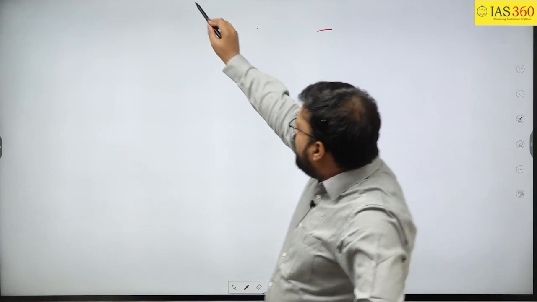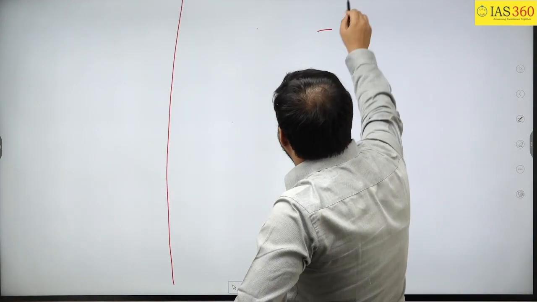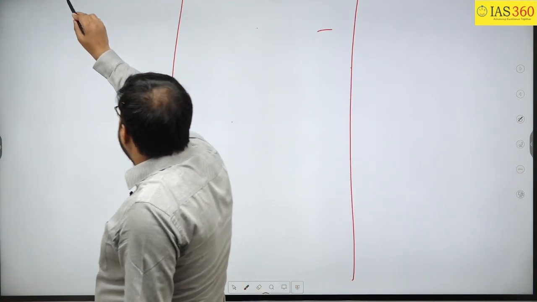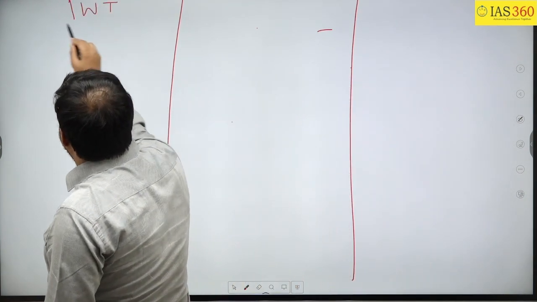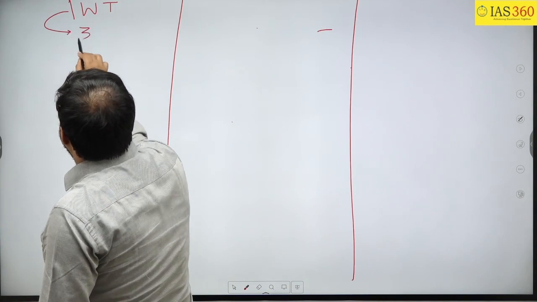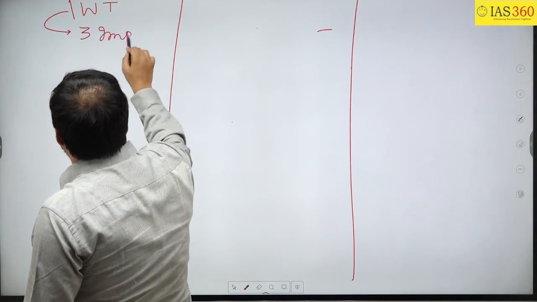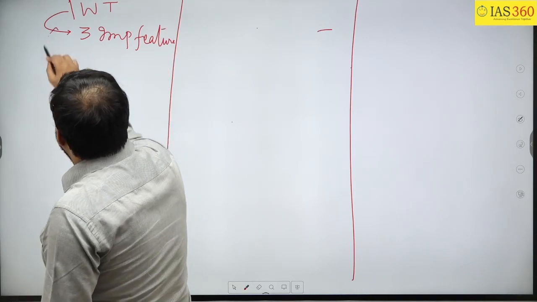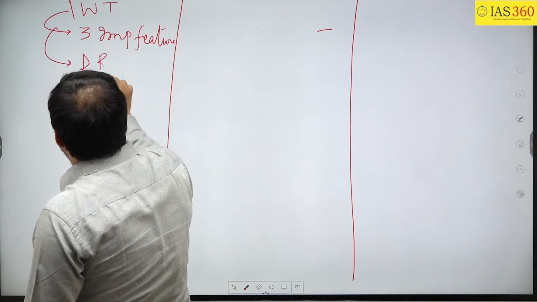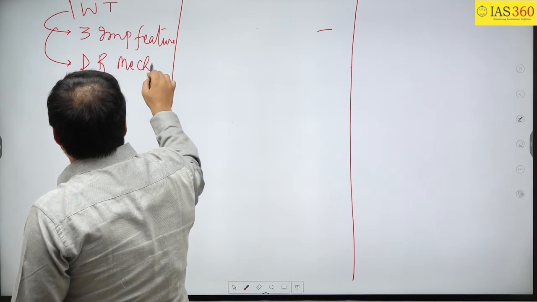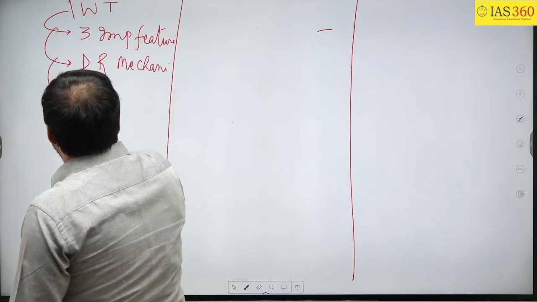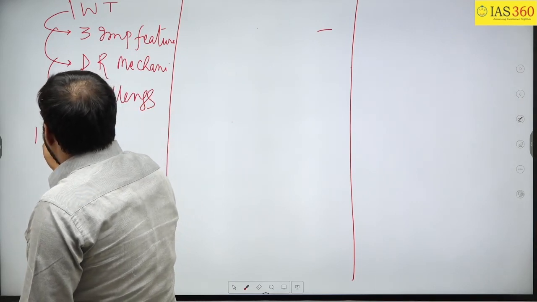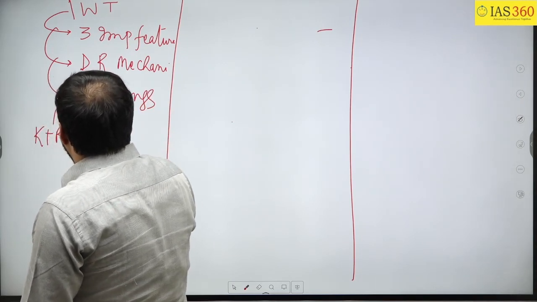Now I just want that you should make your notes like this. For example, if you are making notes on IWT, you should focus upon three important features. तुम्हें ऐसे ही नोट्स बनाने हैं जो बार बार रिवाइज कर सको. Then the dispute resolution mechanism, then challenges, where in your notes there should be the Kishanganga plus Ratle project.